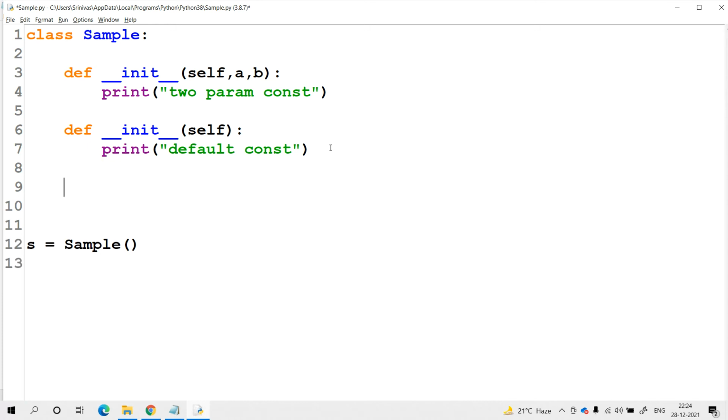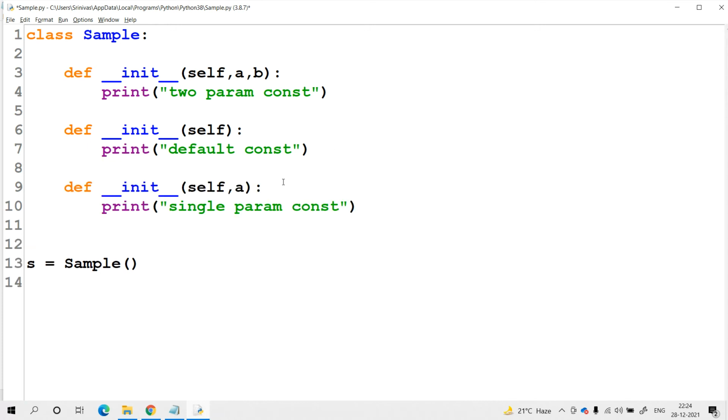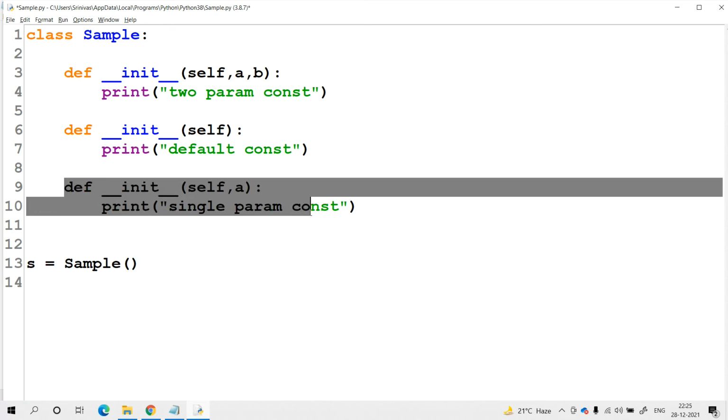Now, out of all the constructors, the single parameterized constructor is the last constructor, so that while at the time of creation of the object of the class, we need to pass at least one parameter. The reason is, the last constructor is a single parameterized constructor. The Python interpreter will always match with the last constructor. The parameter count in the object creation must match the last constructor's parameter count.